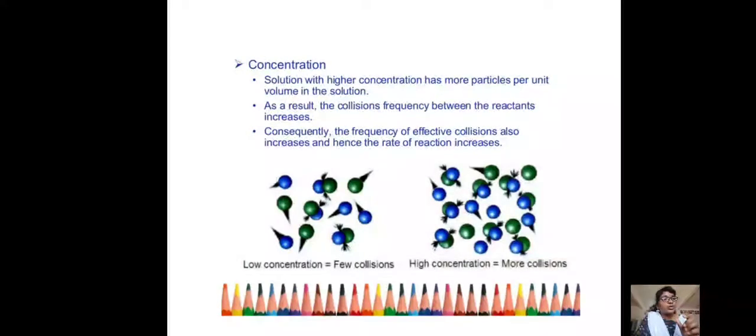So due to these collisions, the rate of reaction increases. So finally we can say that the rate of reaction increases with the increasing concentration. This is about the concentration effect. You can explain it with simple examples.